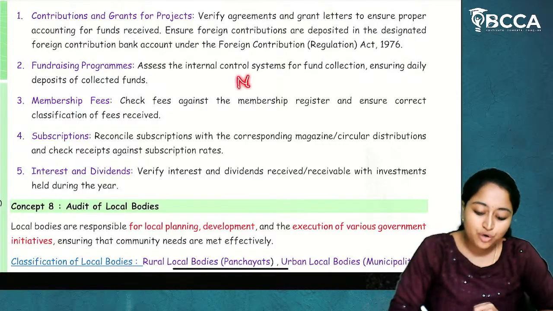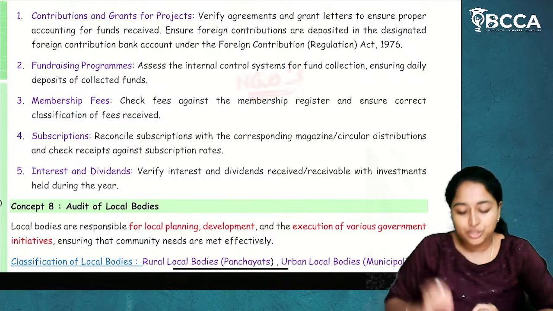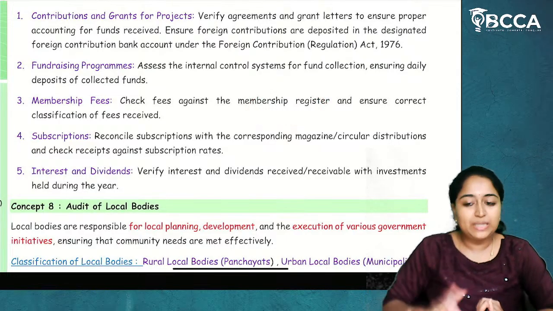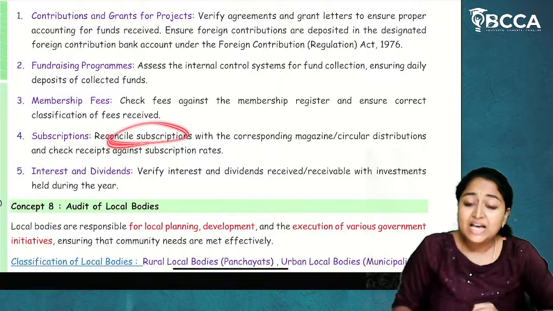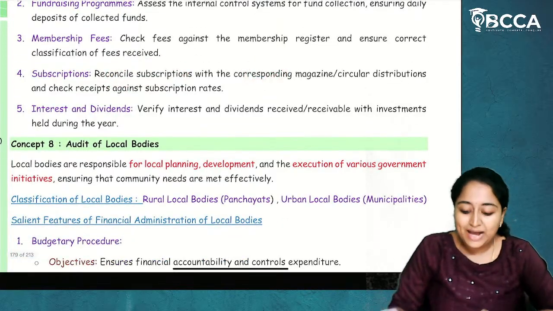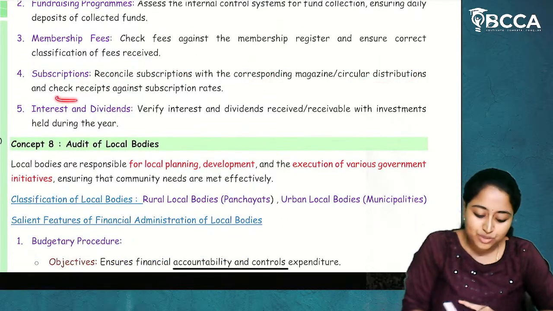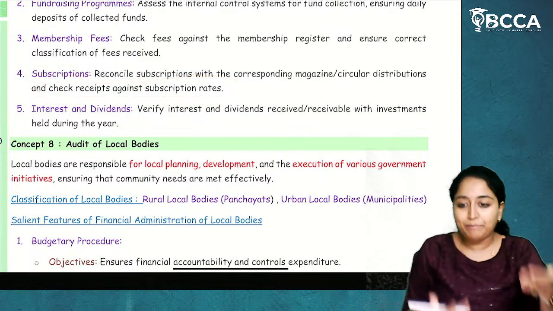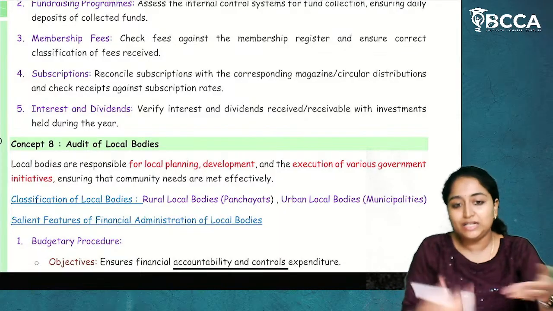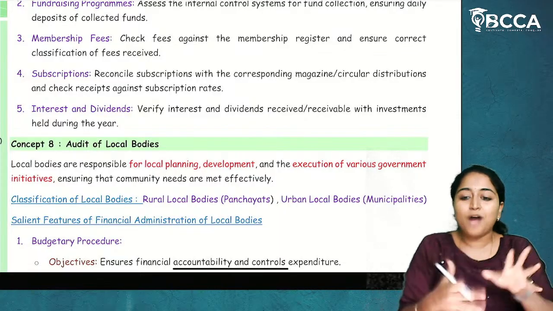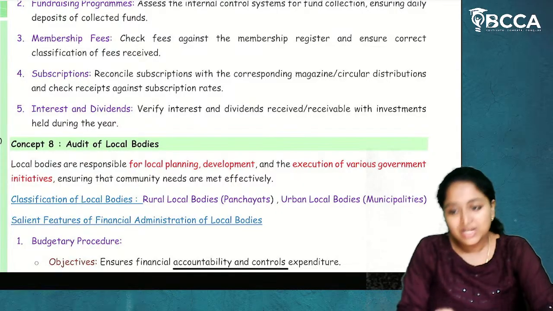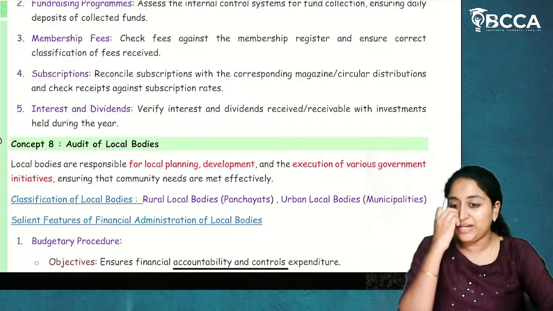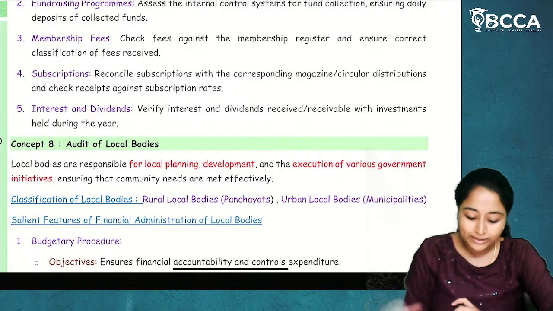If there is any NGO and the NGO's members are there, they'll collect a membership fee. Regarding that, whether a membership register is maintained and how fees are being collected. Reconcile subscriptions with the corresponding magazine or circular distributions and check the receipts against the subscription rate. So whatever they have prepared as a prospectus or a magazine or a circular, in that circular, how many subscriptions they thought to make first and what is the rate of subscription, whether they have made that or is there any change. If there is any change, what's the reason behind it.